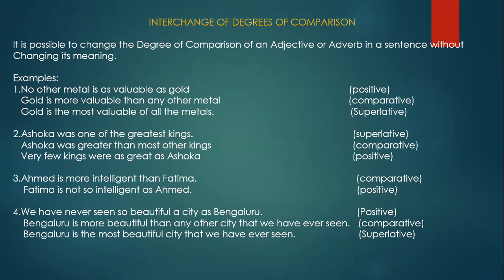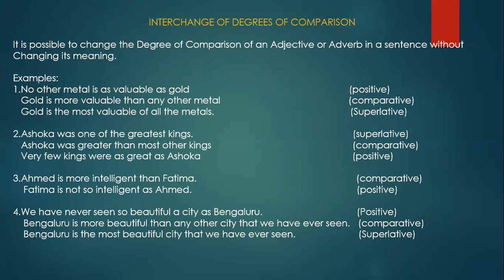Okay. Now see the sentence number 2. Ashoka was one of the greatest kings. See here, the greatest kings. That means in the first sentence, the adjective is used in the superlative form. See, the greatest.